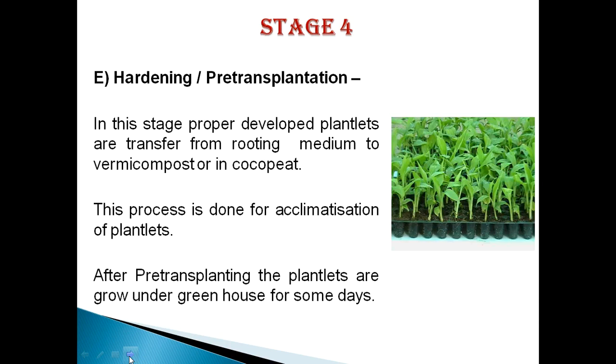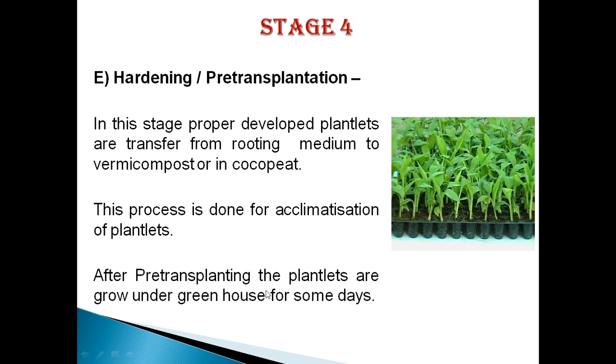So in this stage, first is the primary hardening. In this stage, properly developed plantlets are transferred from rooting medium to vermicompost or cocopeat. This process is done for the acclimatization of plants.